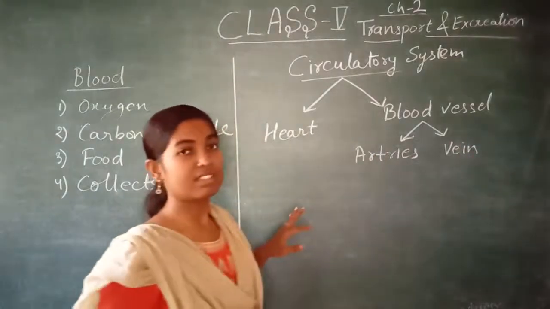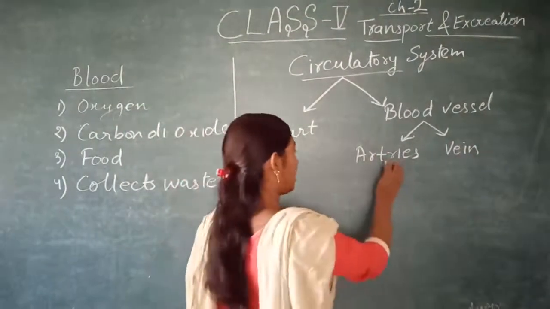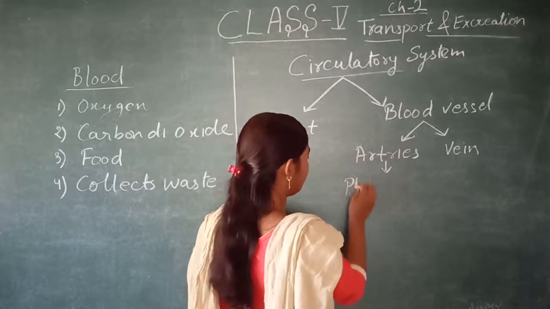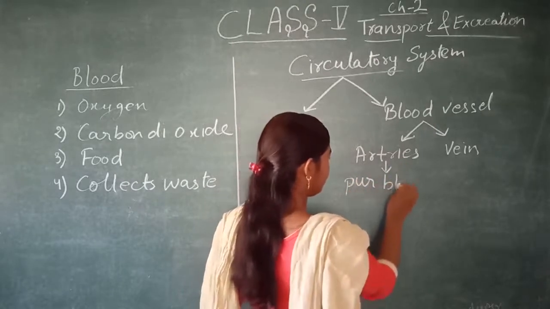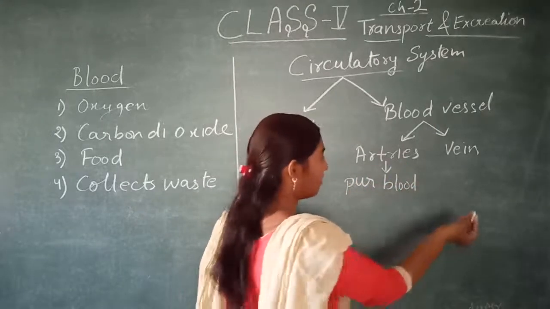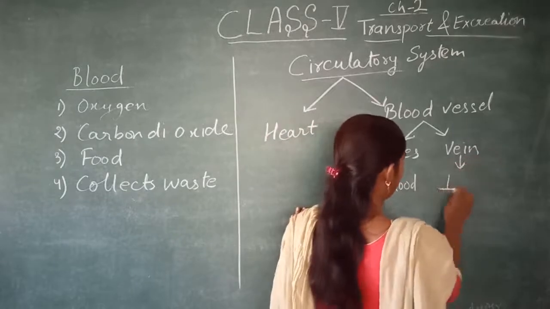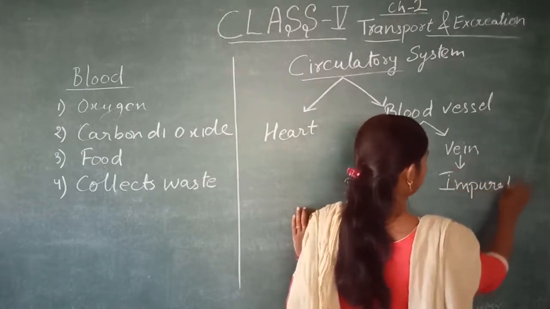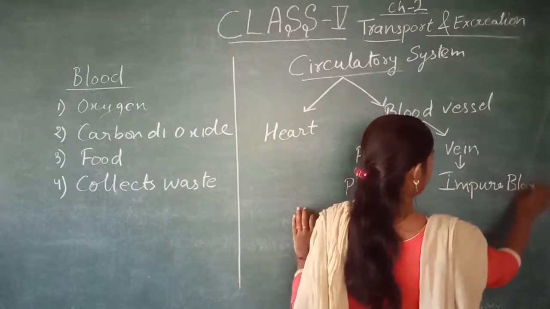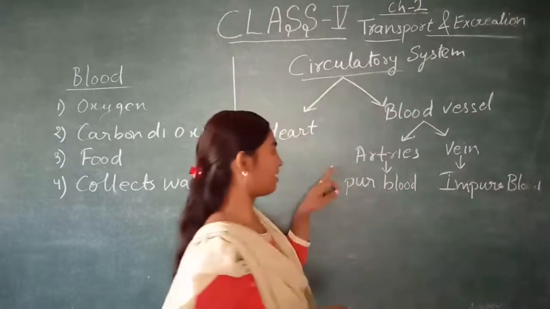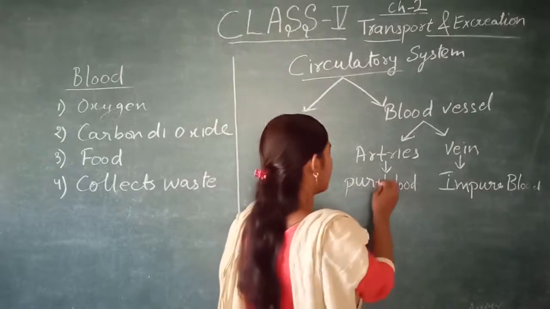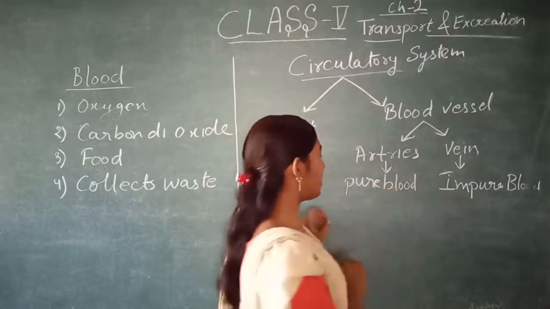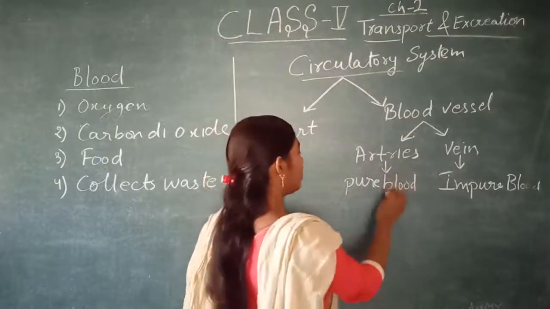Now an artery has pure blood and a vein has impure blood. Pure blood, what do we mean by pure blood?